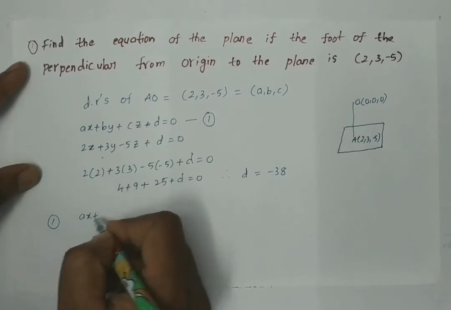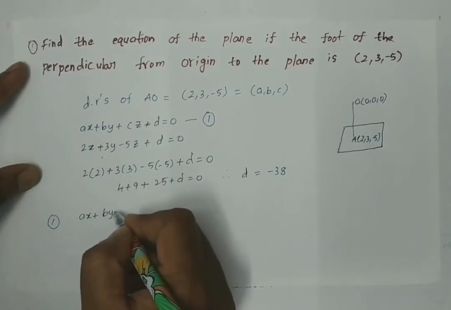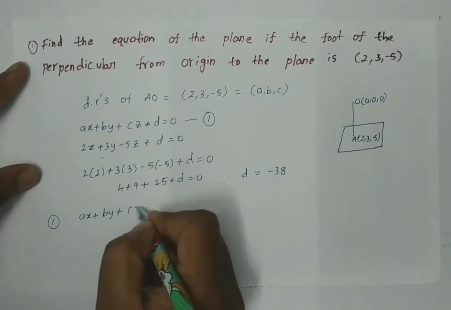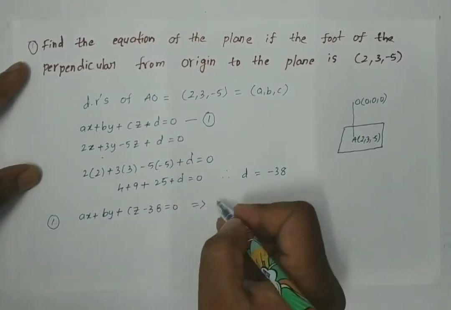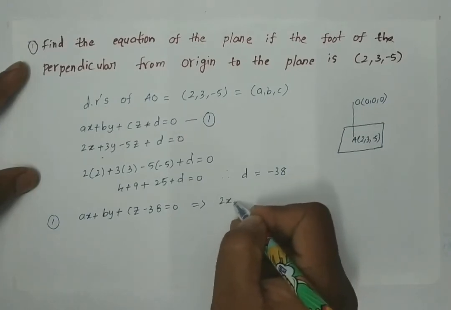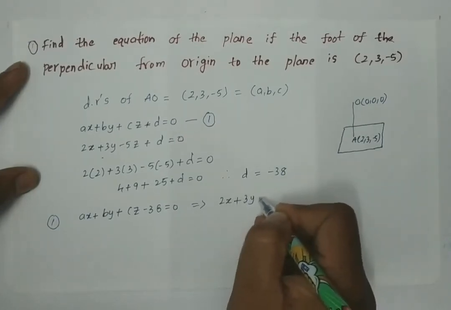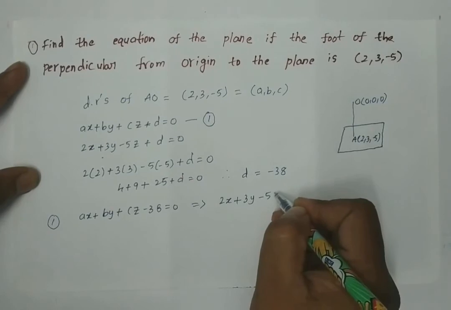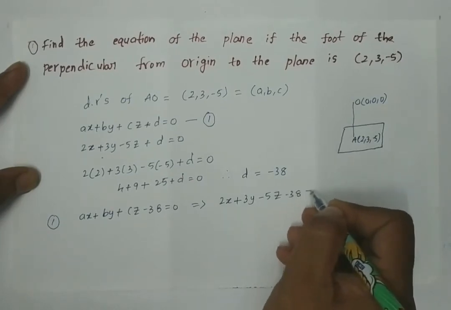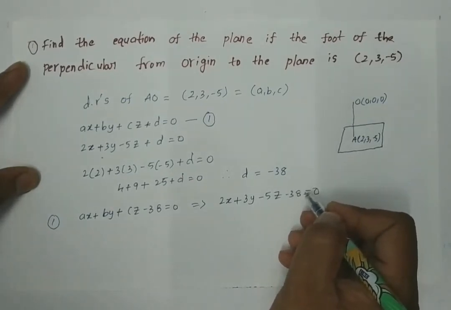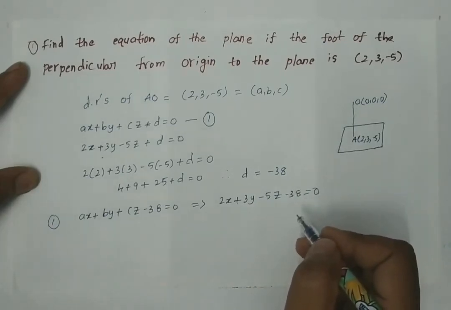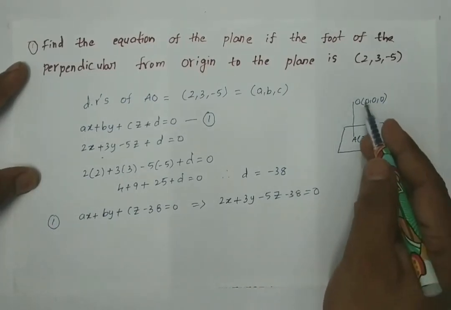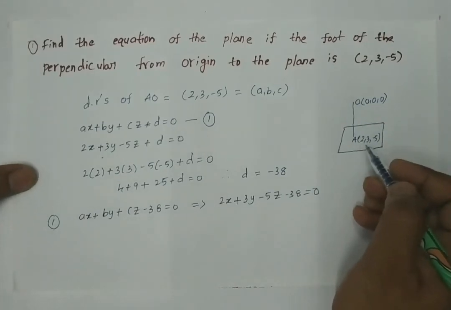Therefore, from equation 1 we have Ax plus By plus Cz minus 38 is equal to 0. So this is nothing but 2x plus 3y minus 5z minus 38 is equal to 0, which is the equation of the plane if the foot of the perpendicular from the origin to the plane is 2, 3, minus 5.